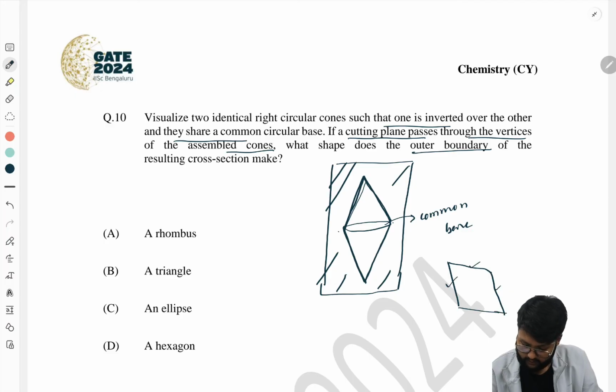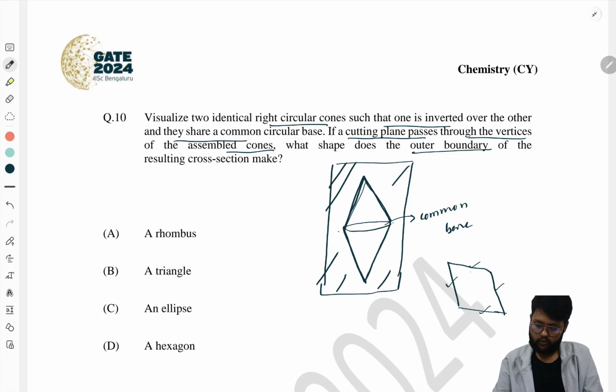All the sides are the same because they are right circular cones, and the two are identical cones, so all the sides will be the same for these two cones. So this is not a triangle, this is not an ellipse, this is not a hexagon, this is a rhombus. That is the answer. Okay, thank you.